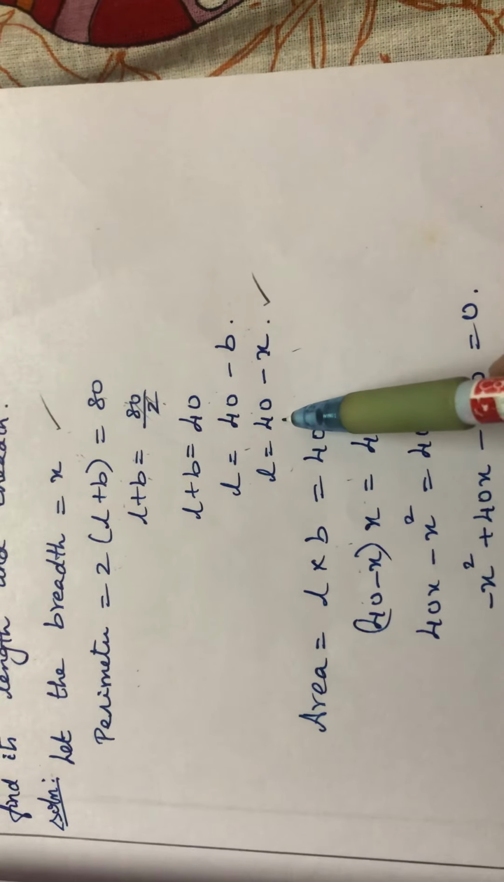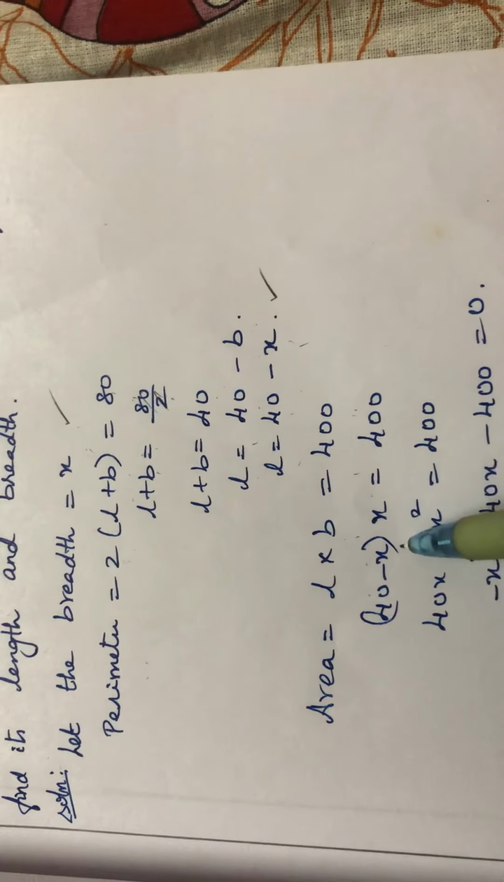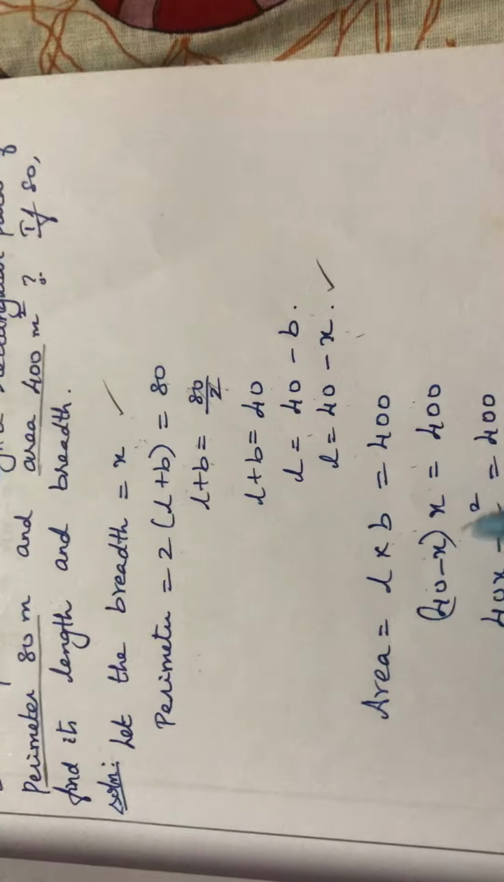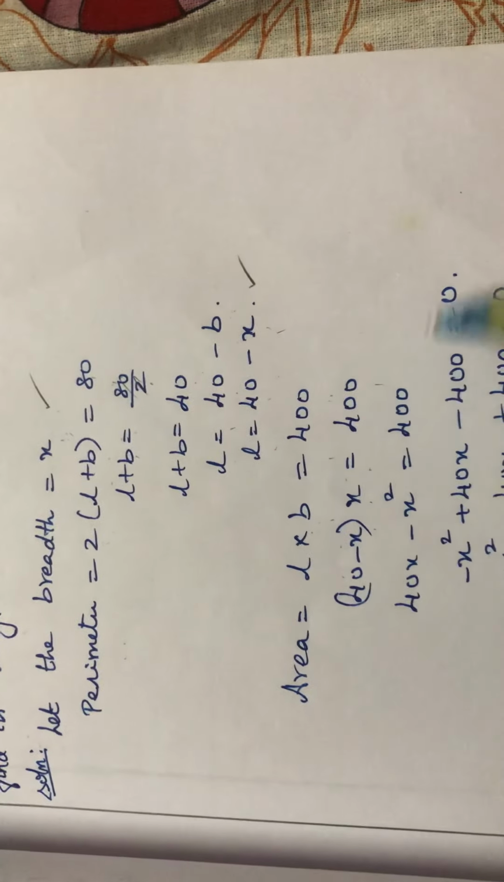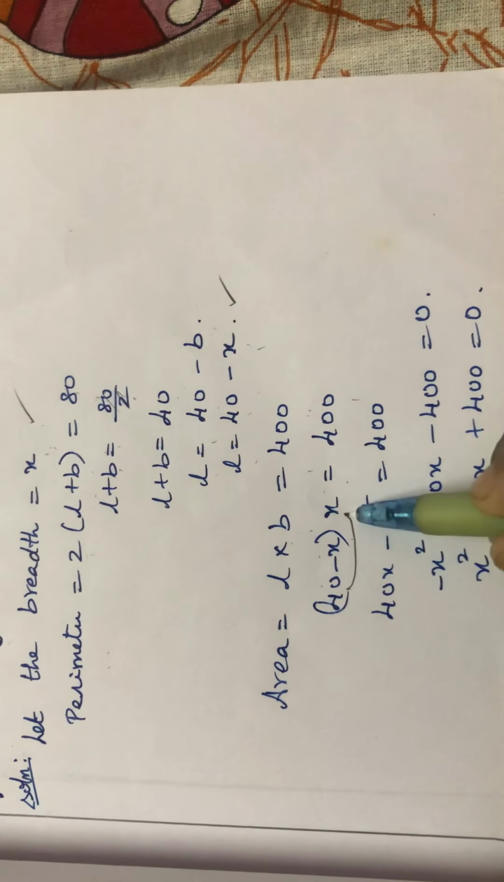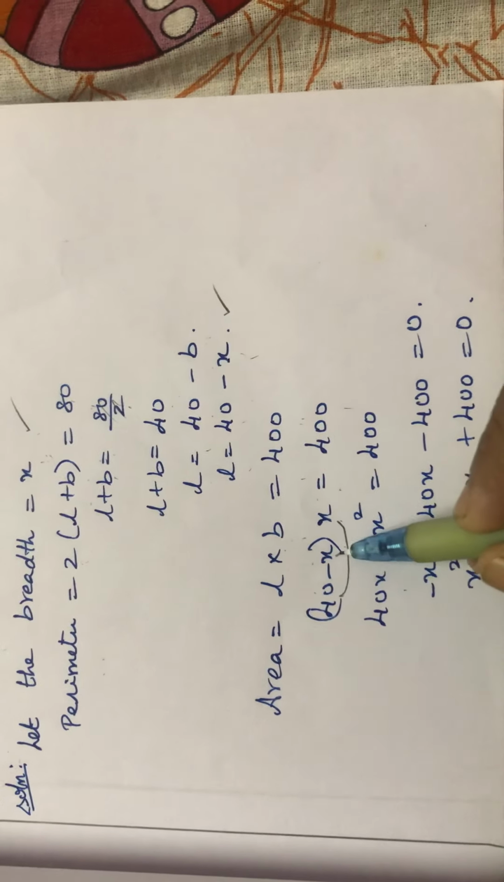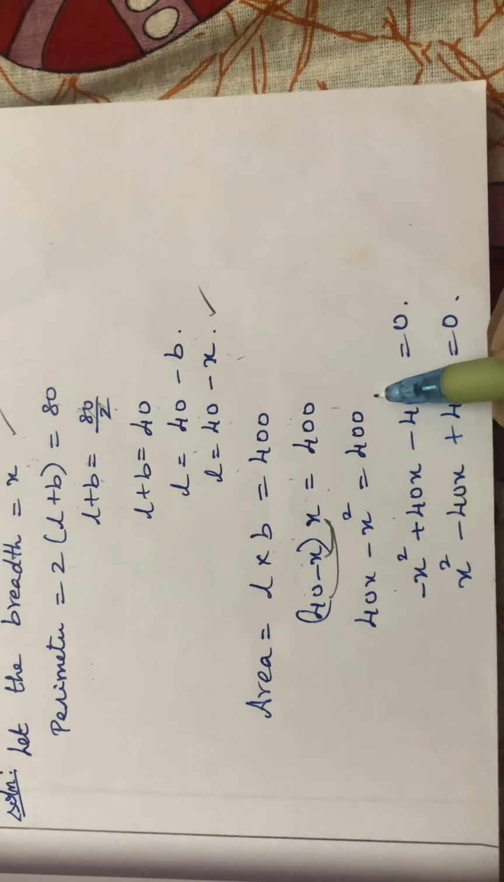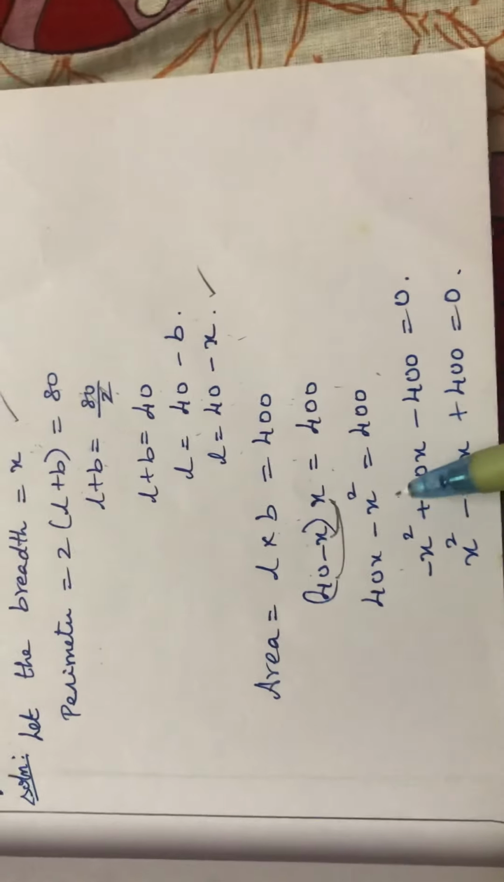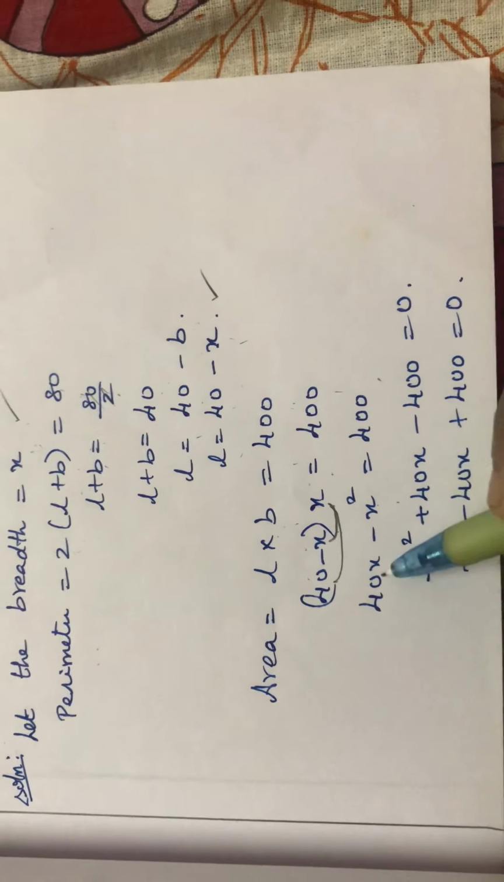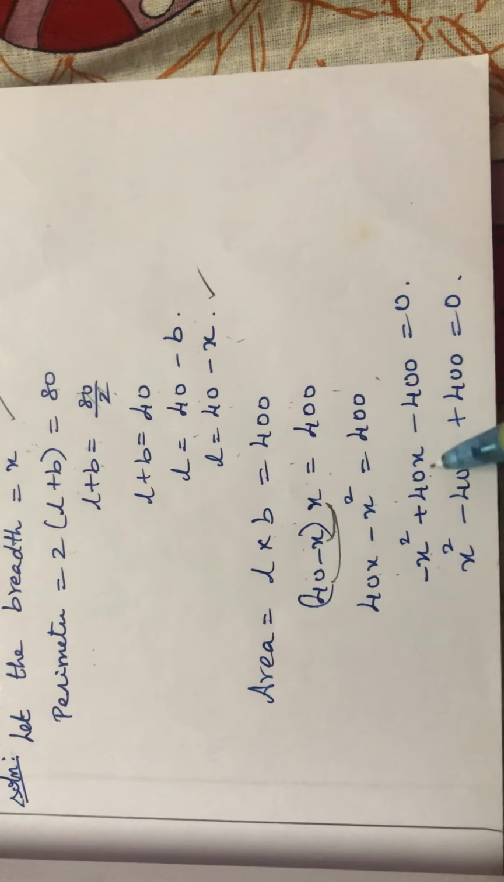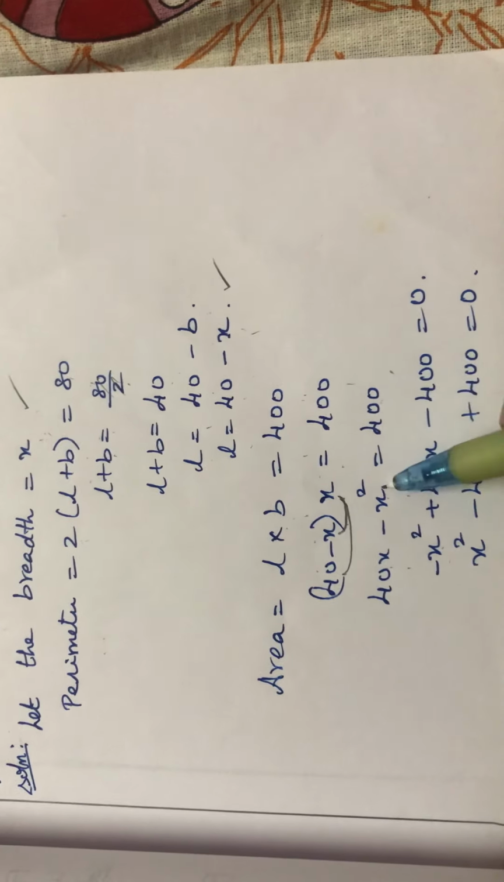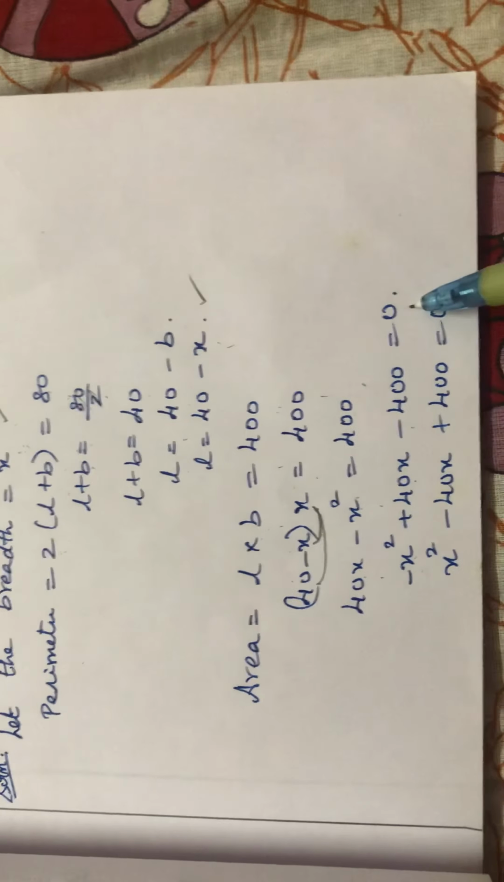What is the length we have taken? 40 minus x into breadth x equal to 400. Now multiply 40 into x is 40x, minus x into x is minus x square, equal to 400. Now minus x square plus 40x, I am just interchanging and making it an equation. Bring this to this side: minus 400 equal to 0.